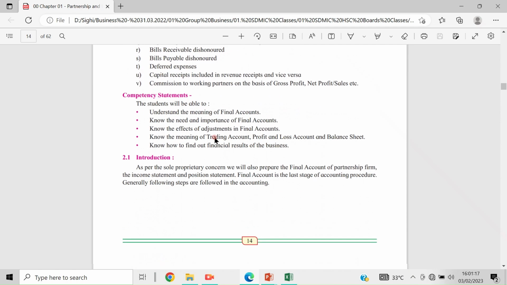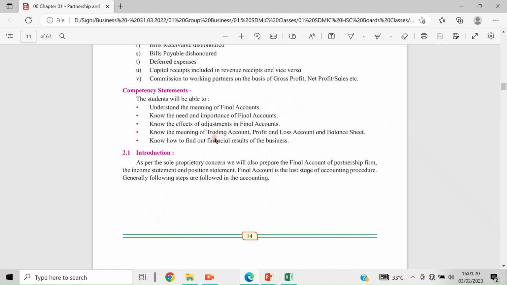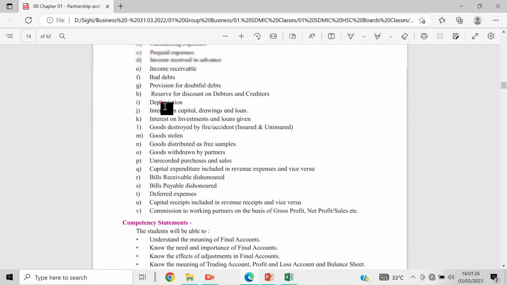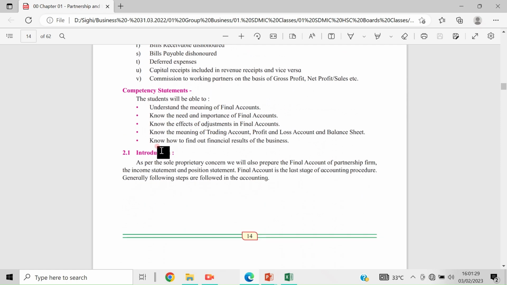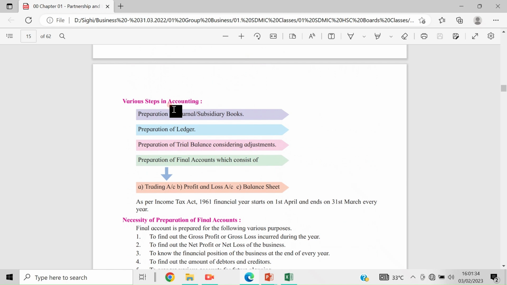Now before we move on, we will just learn what is a trial balance. What we learned was the important adjustments, the contents, the introduction, and what are the various steps in preparing a final account. Various steps in accounting: preparation of journal and subsidiary books, which we have already learned; preparation of ledger, that's also learned; preparation of trial balance, considering adjustments, and this is the first trial balance. Once adjustments are given, they should be passed in the books of accounts, and then the final trial balance will be prepared.